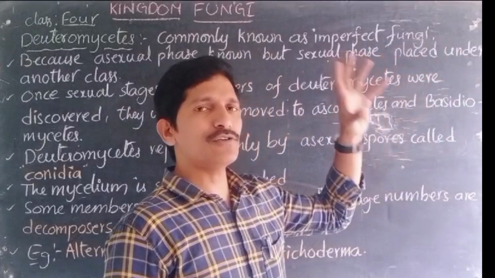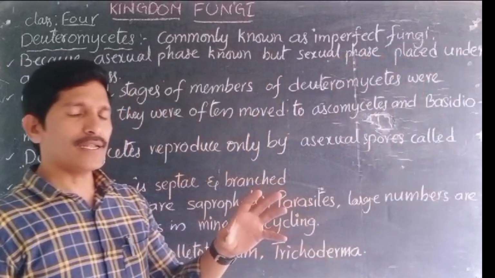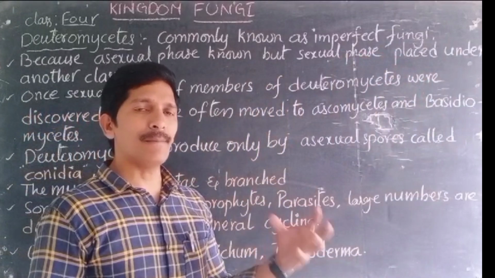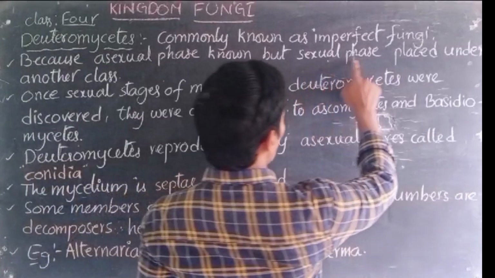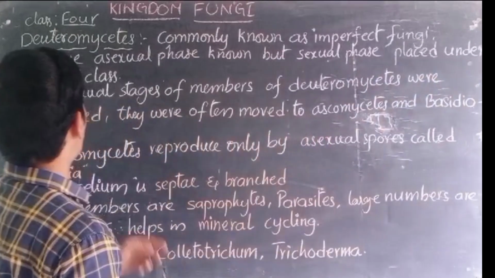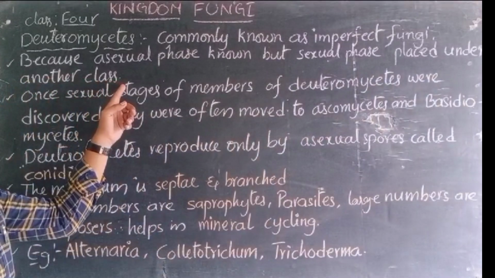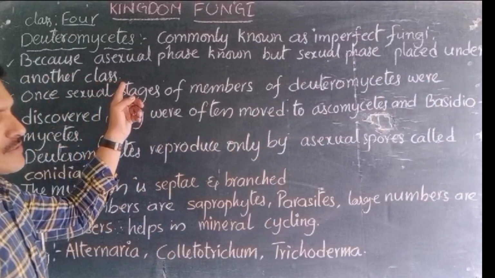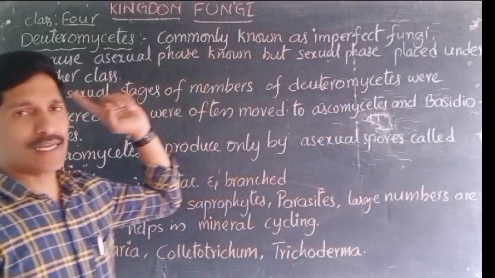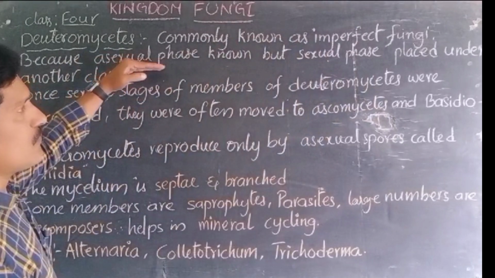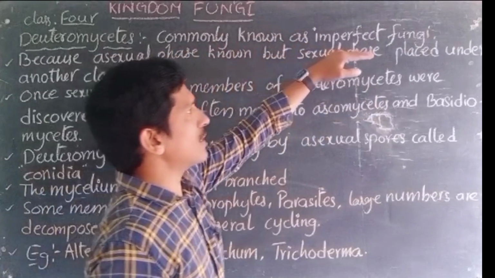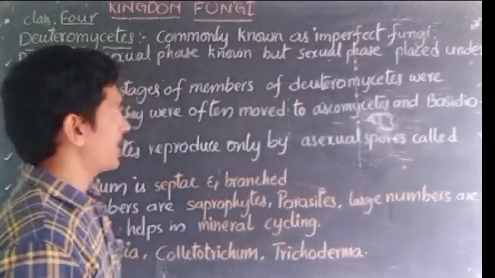Only the asexual or vegetative phase is known, but the sexual phase is placed under another class. So we can consider only the asexual phase, and we can call it an imperfect fungi.